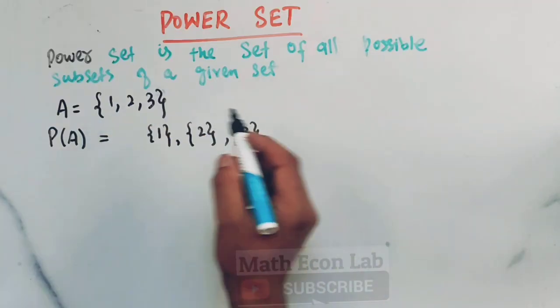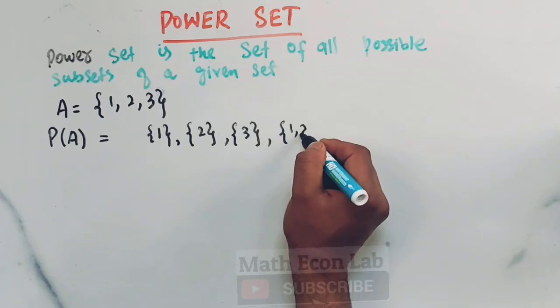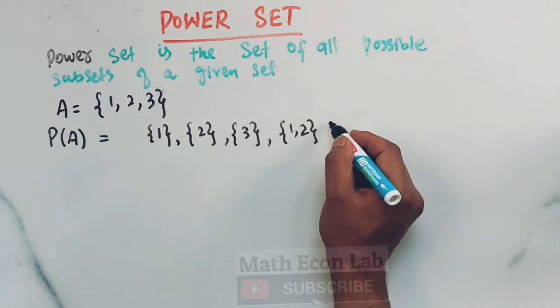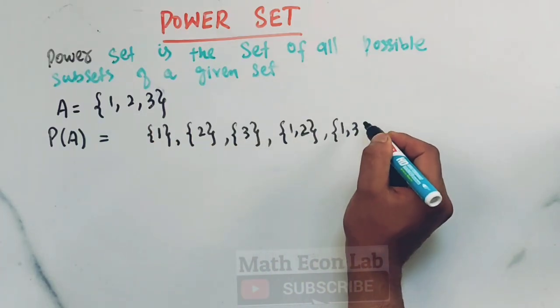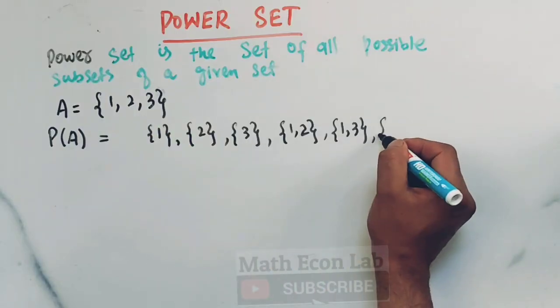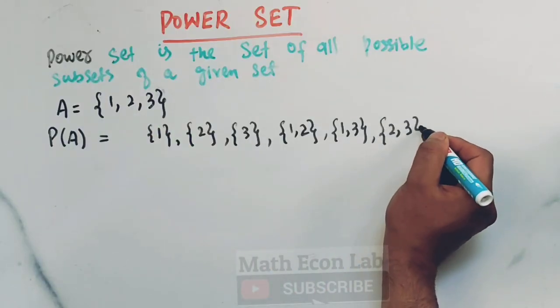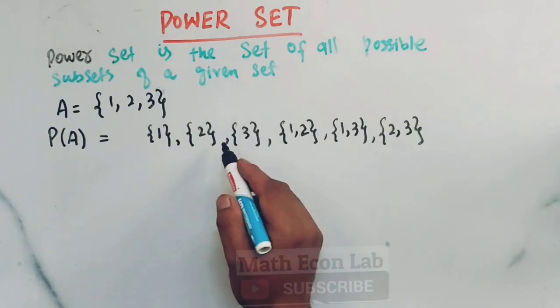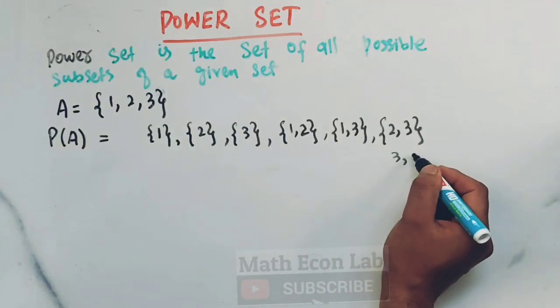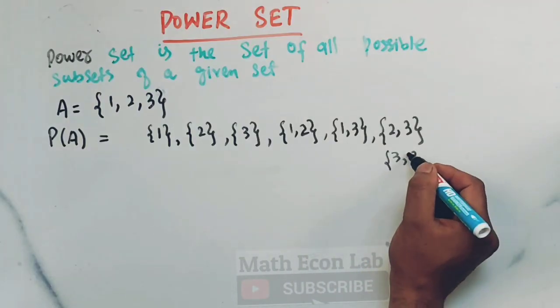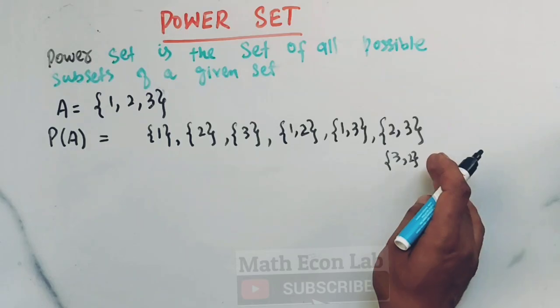Then {1, 2}, this is also a subset. Likewise {1, 3} is also a subset of the given set. Then we have {2, 3}, which is also a subset of the given set. Now if I write {3, 2} or {2, 3}, it is the same because order does not matter here.